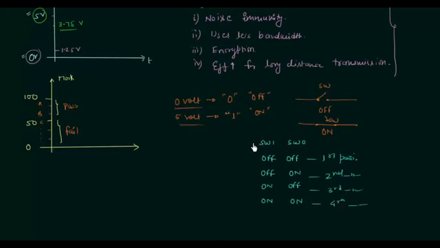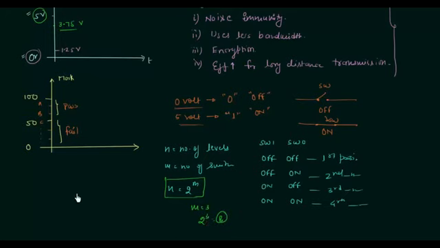We can generalize this. If n is the number of levels and m is the number of switches, then n is equal to 2 to the power m. You can remember this. m is the number of switches we are going to use, and n is the number of levels. So if I have 3 switches, m equals 3, this will give me 8. So for 8 levels we need 3 switches.